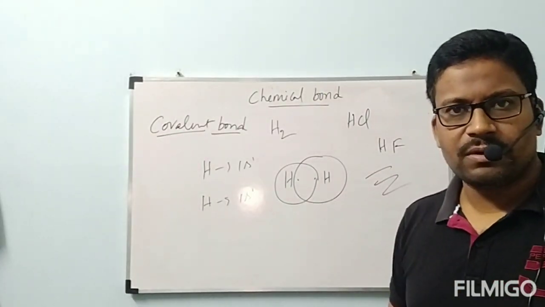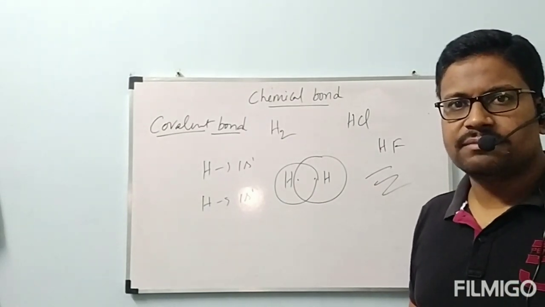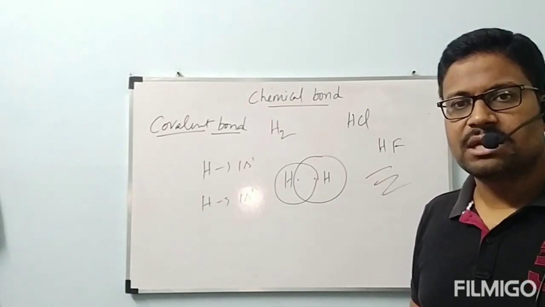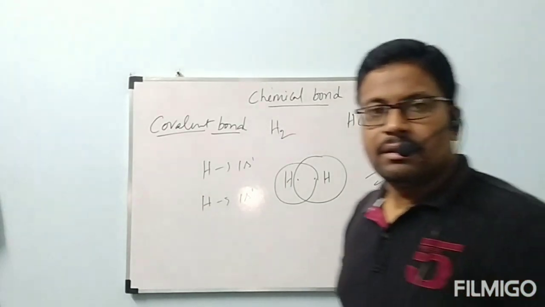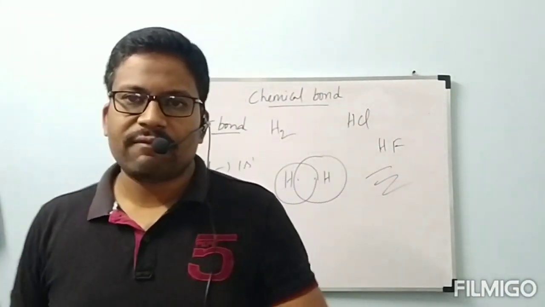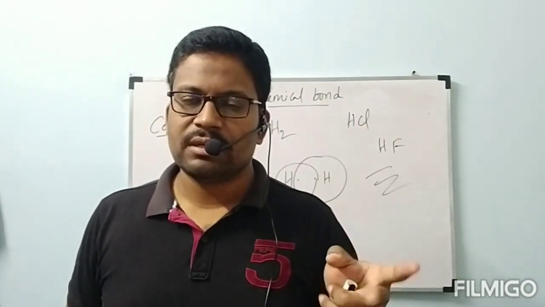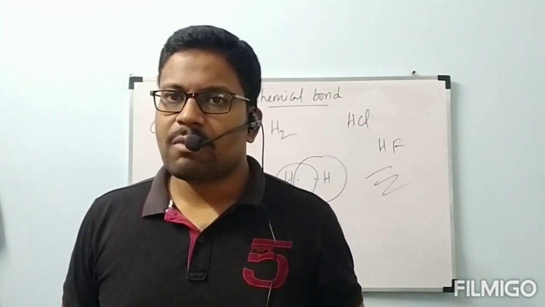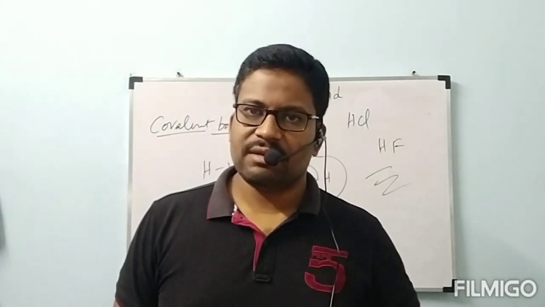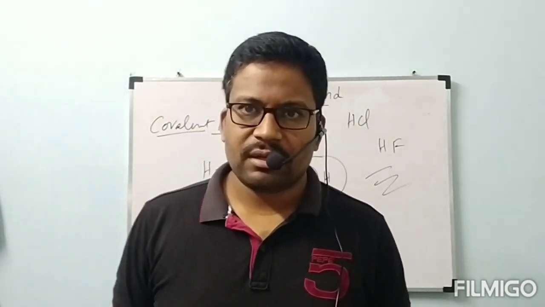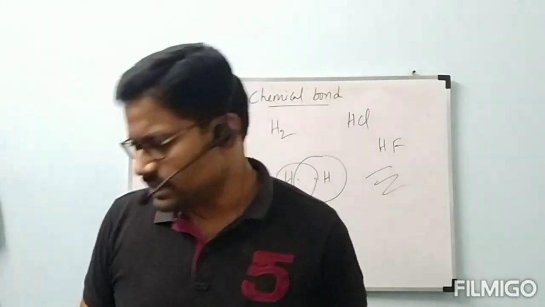Now what is the definition of covalent bond? The bond which is formed by sharing of electrons by 2 atoms or more than 2 atoms is called covalent bond. The bond which is formed by sharing of electrons between 2 atoms, the sharing of electrons might be 2 electrons or more than 2 electrons, is called covalent bond. Okay, the bond which is formed by mutual sharing of electrons is called covalent bond. That is the definition. All of it clear? Now we will go through what are the types present here, all these things.